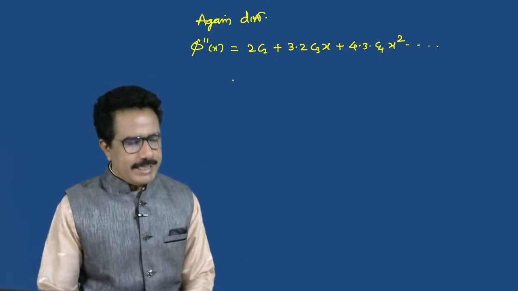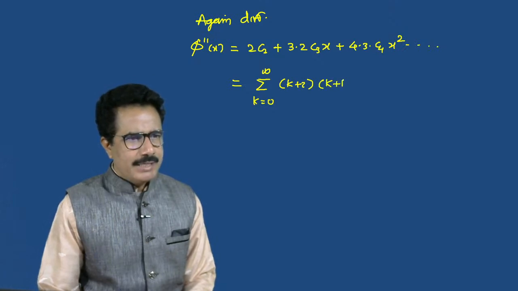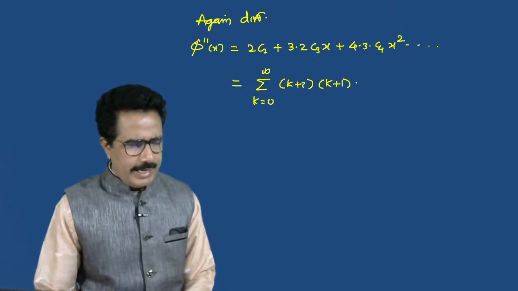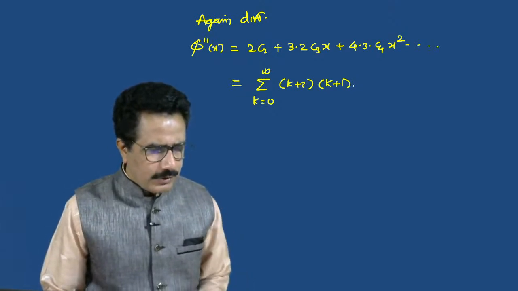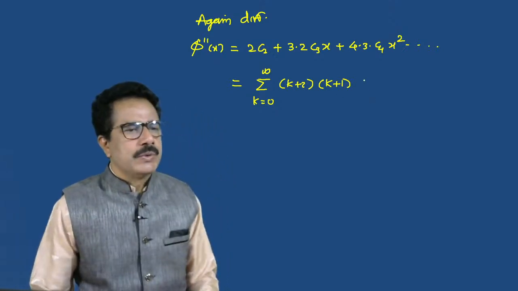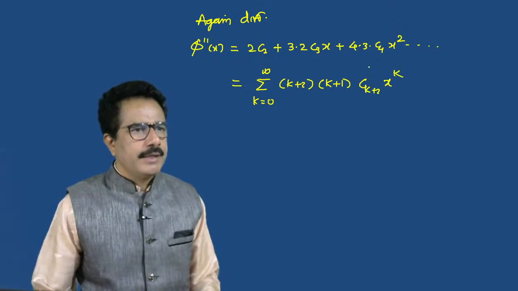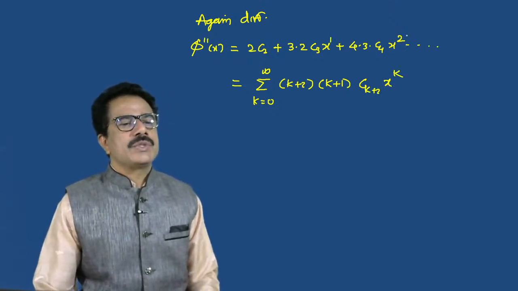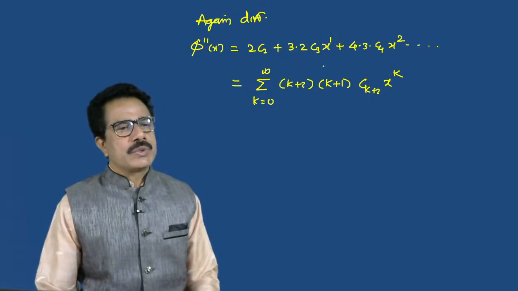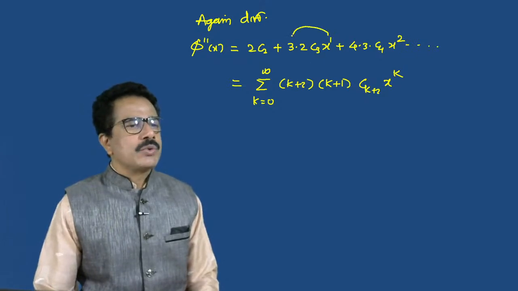In general we can write this as summation k equals 0 to infinity (k plus 2) into (k plus 1) into ck plus 2 into x raised to k. Now generalize this: this is 1, this is 2, this is 3, then we can write k plus 2.